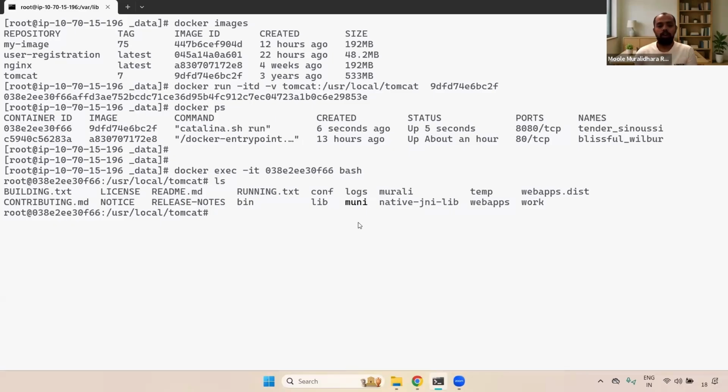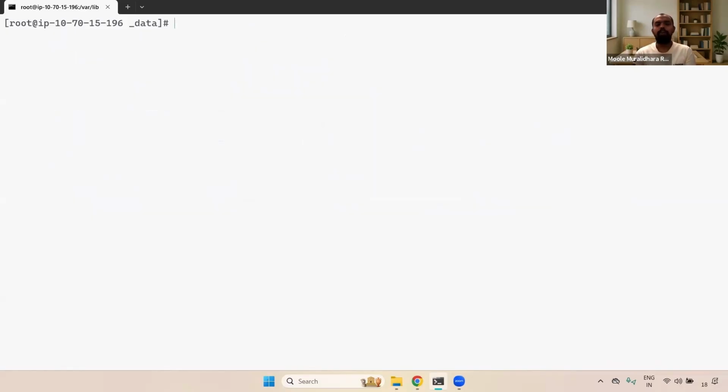Okay. And also, I'm exiting from here. Now I'm trying to delete this particular volume. We have attached the volume to the container. Now I'm trying to delete it. What is happening? Let's see. Docker exit. Sorry, not exit. cd command, Docker volume. Okay. Docker volume rm command, and I'm giving the volume name, Tomcat.